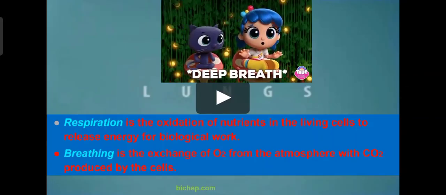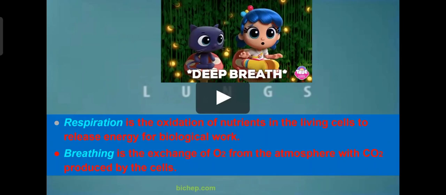Now what is respiration and what is breathing, that we are going to study. Respiration is the oxidation of nutrients in the living cells to release energy for biological work. So respiration is occurring at the cellular level. Cells, what will they do? They will do the oxidation of the nutrients and they release the energy for all our work. We need the energy, so that energy is released by the cells. That is called respiration, cellular respiration.